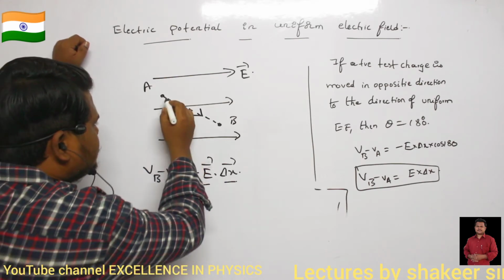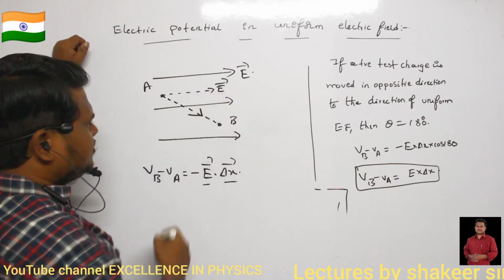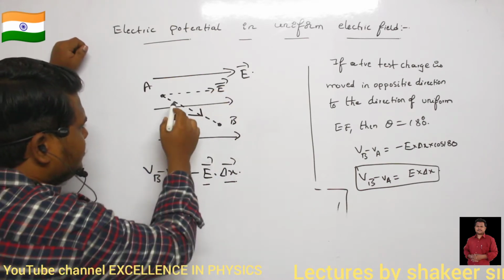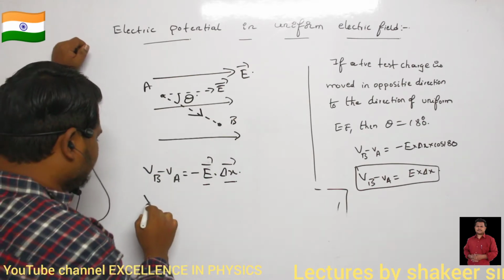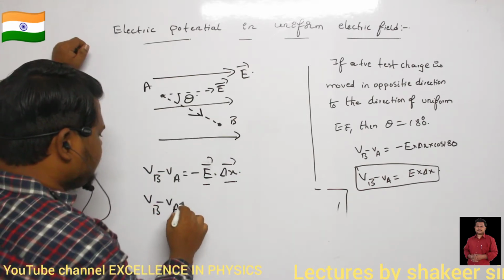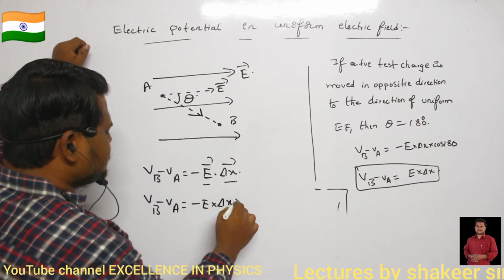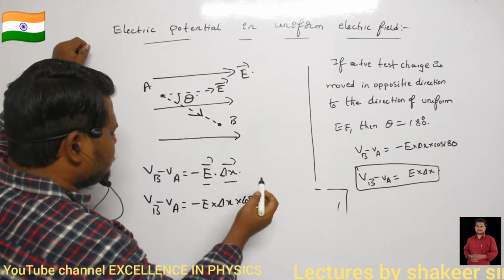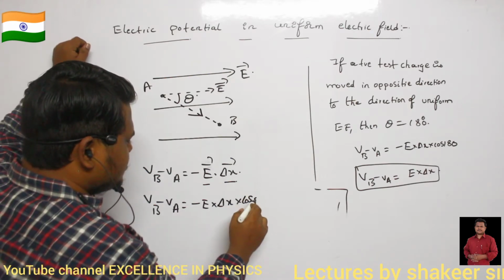This is the direction of the electric field, and this is the direction of delta X. The angle between them is theta. So I can write VB minus VA is equal to minus E into delta X into cos theta. This is how I can write it.